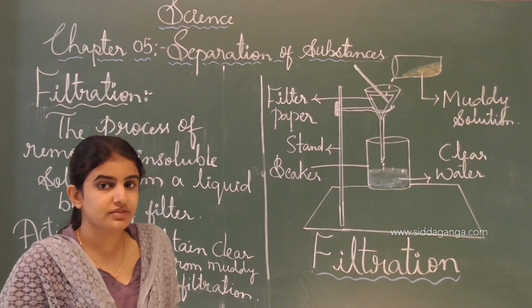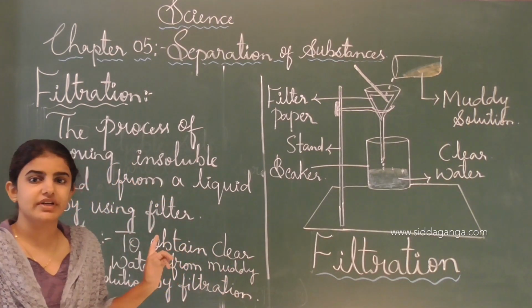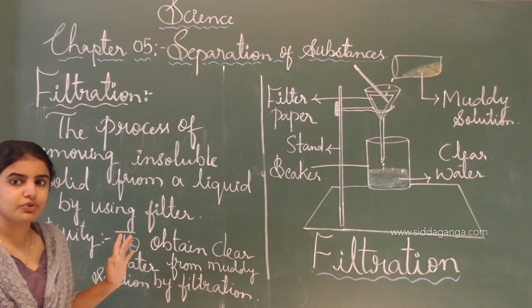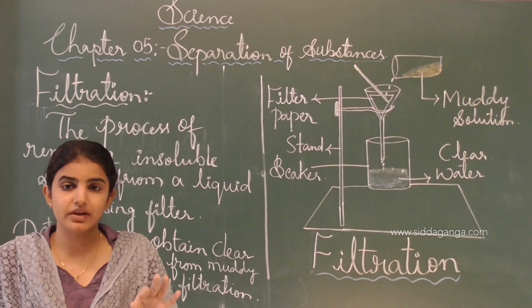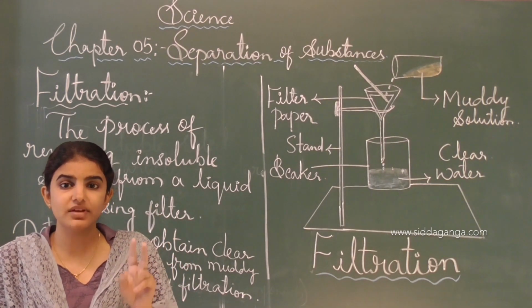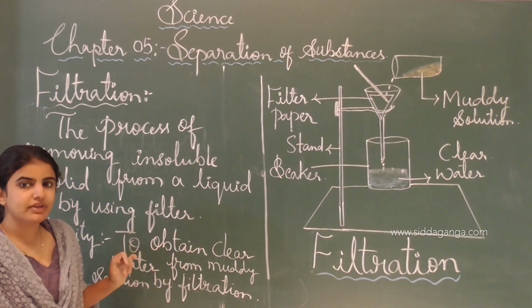These particles can be removed by the process of filtration. The filtration process is done with the help of filter paper and muslin cloth, both of which act as filtering agents. See, this is how filtration takes place.